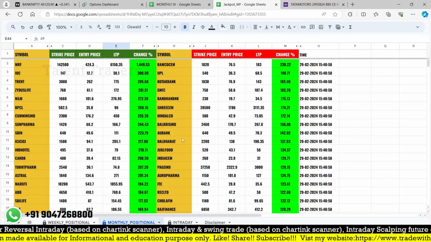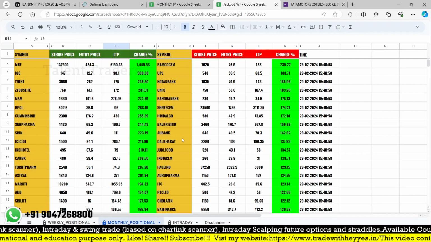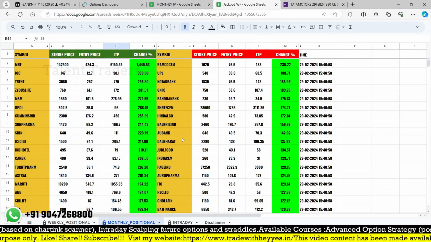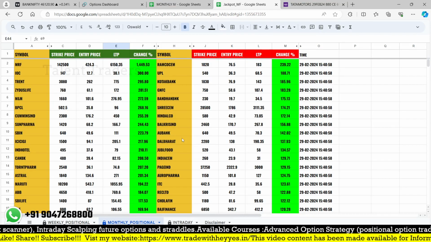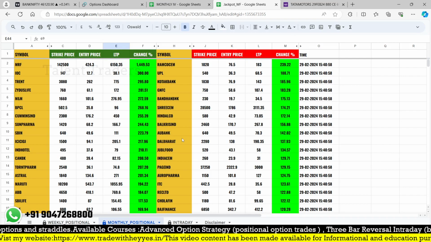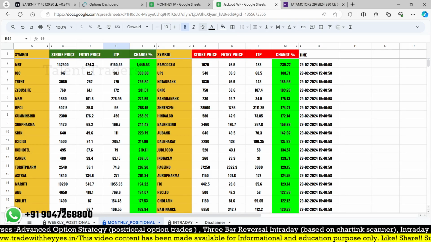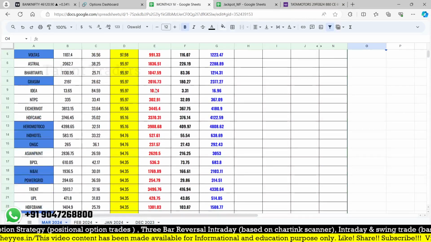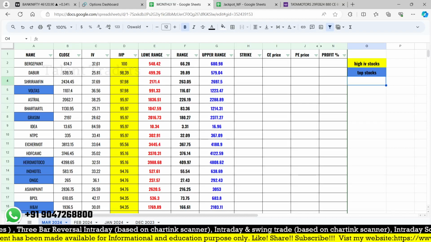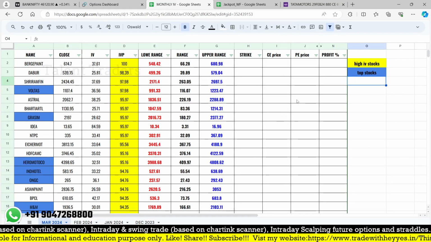On both sides, like the call and put sides. So those who followed our strategy, I hope you made some good results, and discipline is a very important thing. So don't take all the stocks when they trigger; you should fix some quality stocks, 2 or 3. That would be good enough for monthly positional. Also we are looking at the monthly IB sheet, which is updated for March as of now. Only the strike price and the entry price premiums will be updated later.